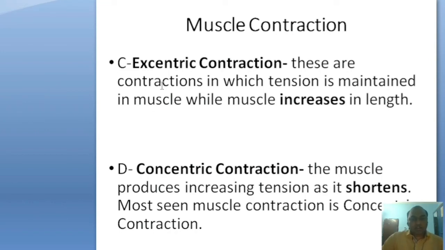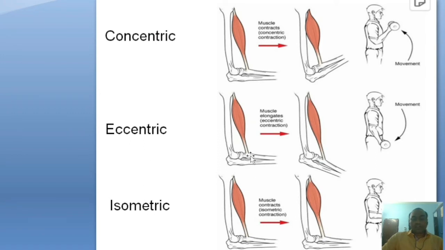The third type is eccentric contraction. In this type of contraction, tension is maintained in the muscle while muscle length increases. For example, when the muscle is stretched against gravity, the muscle length increases.